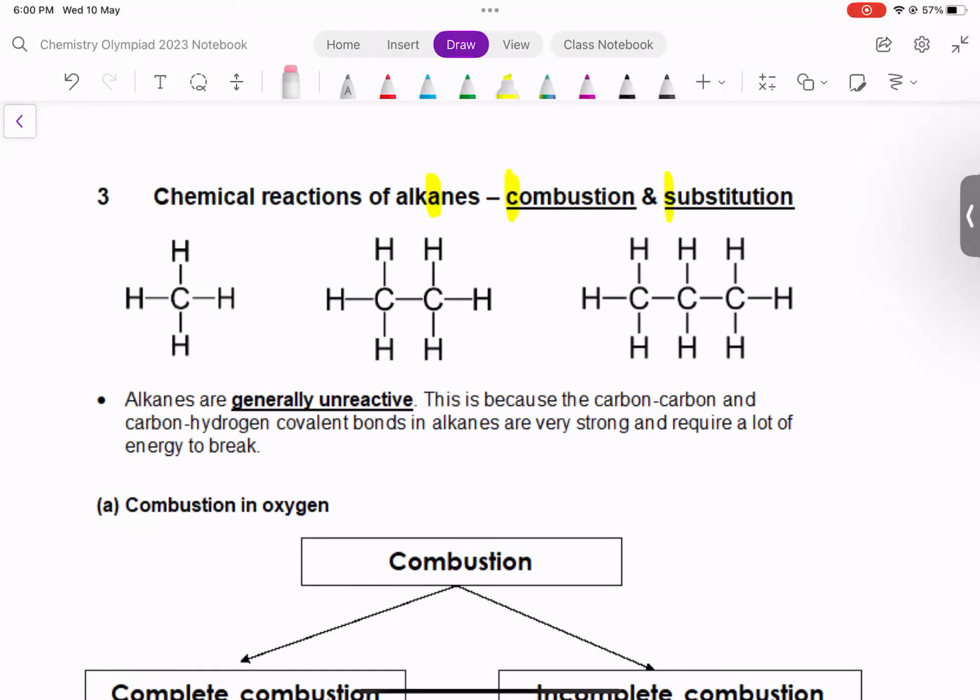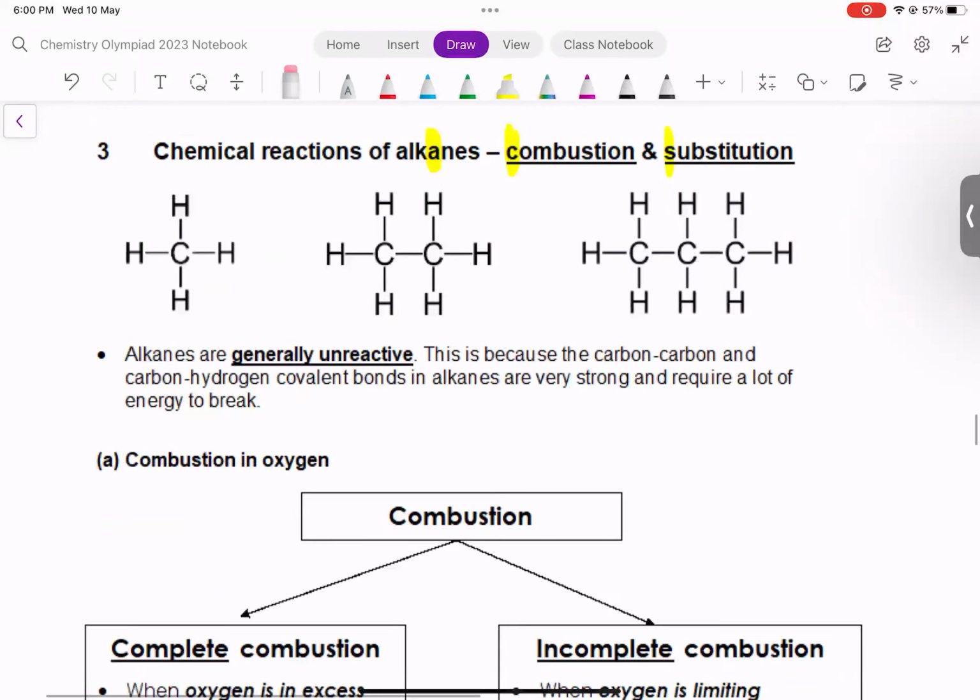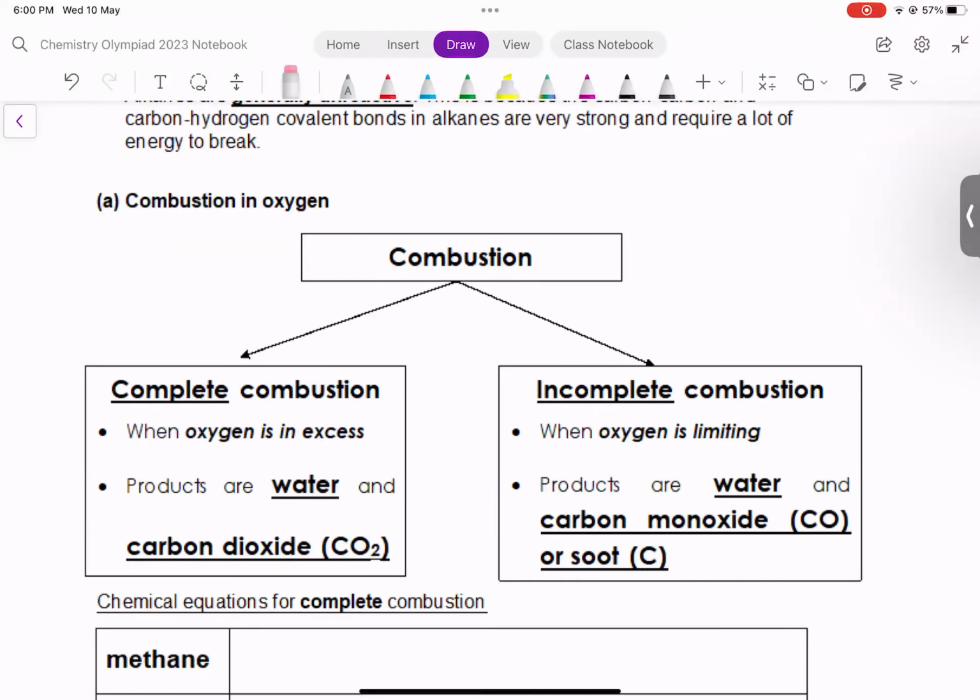So let's go with the first one, combustion. Now, combustion requires oxygen, meaning in the equation, you should see something plus O2 forms CO2 plus H2O. If the combustion is complete, you will produce water and carbon dioxide only.